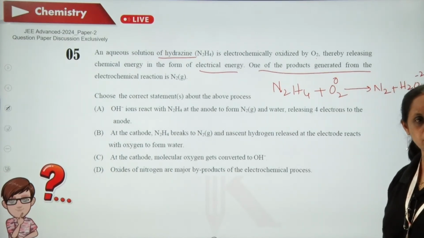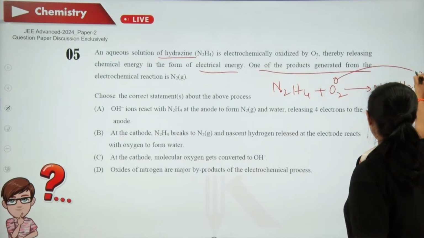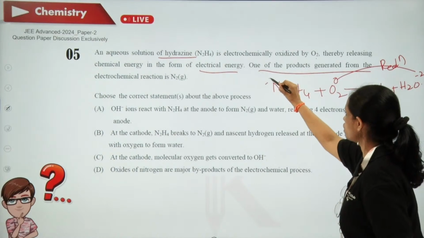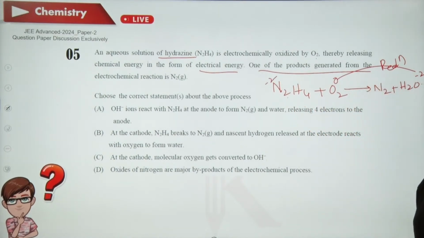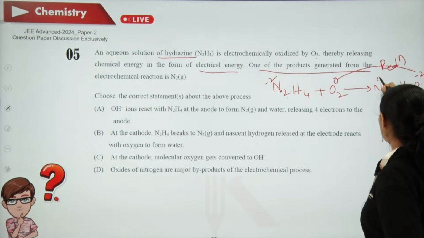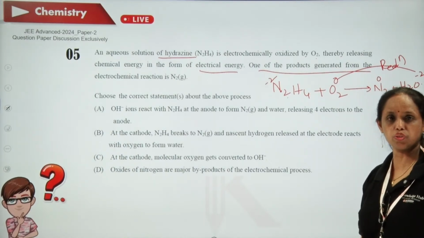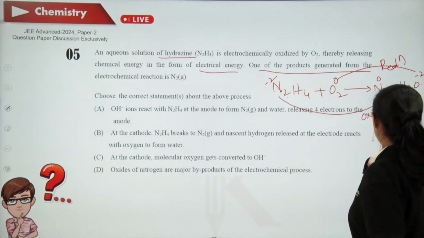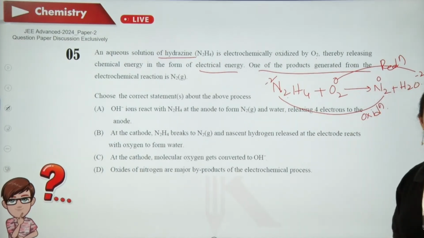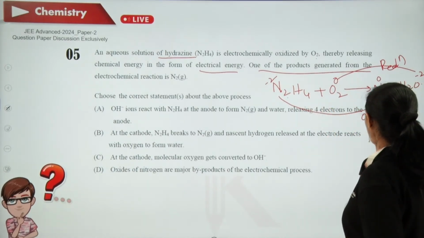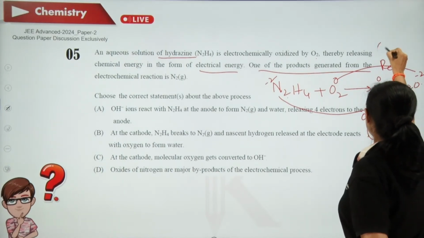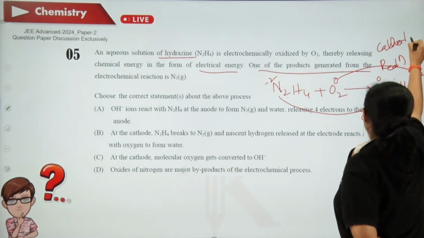So what does that mean? It is undergoing reduction. Here the oxidation state of nitrogen is -2. Here the oxidation state of nitrogen is 0. So it is undergoing oxidation. So definitely this oxidation should occur at anode and this should occur at cathode.